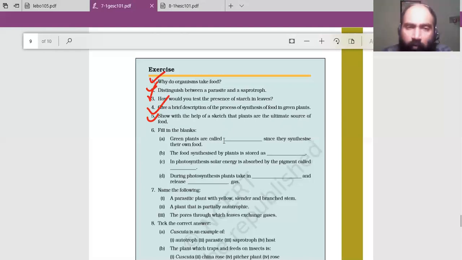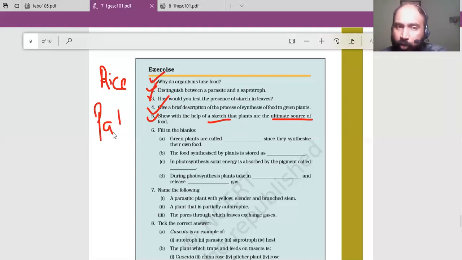Here you need to draw a sketch. In that sketch, you should explain that plants are the ultimate source of energy. Before going to that, for example, we all eat rice, isn't it? Now, where is this rice coming from? Rice is coming from paddy, right? Paddy is grown in the farm, and paddy is nothing but a crop, a plant.